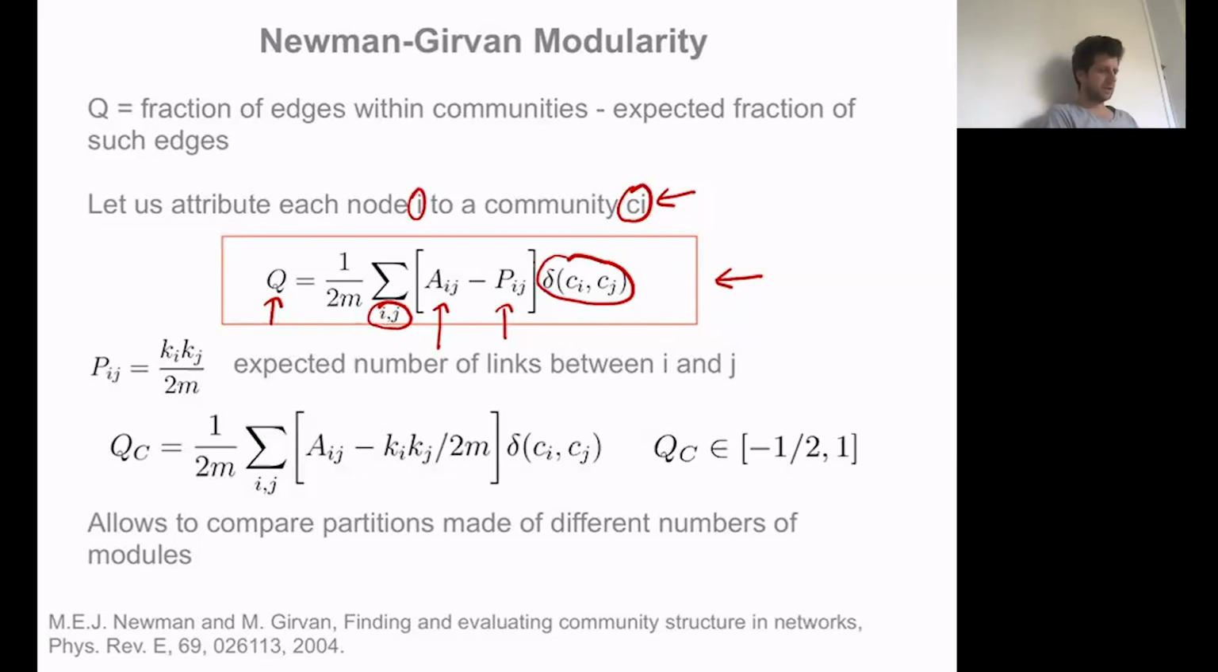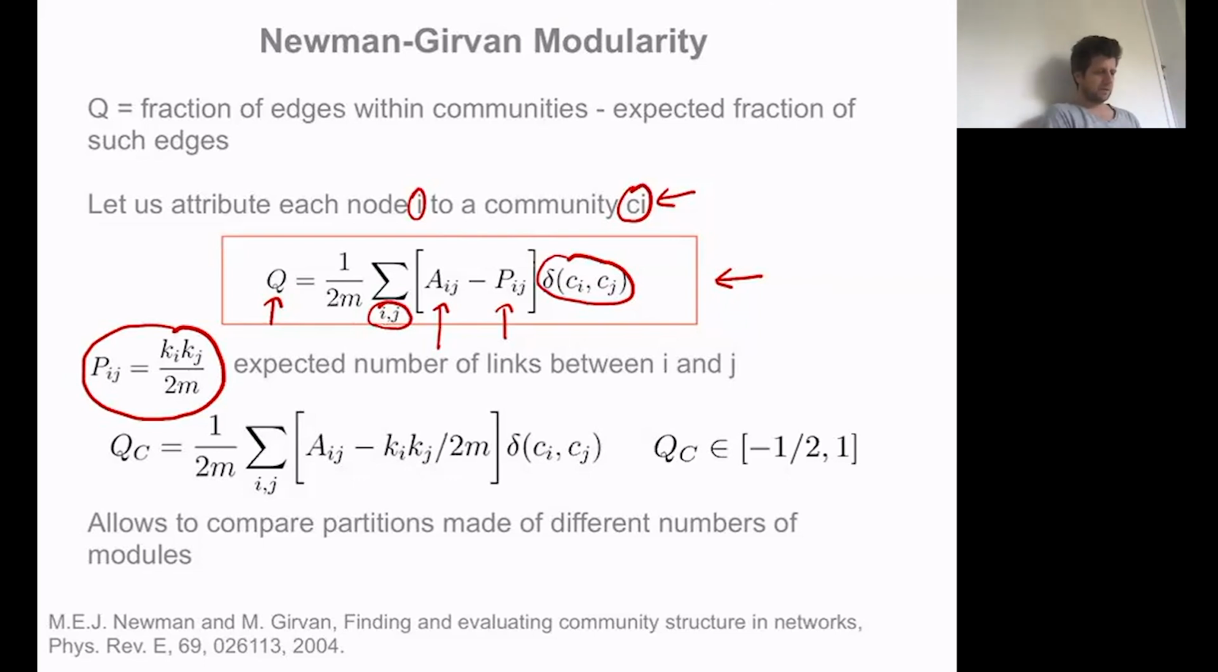Now, the standard choice for this null model, Pij, is to take Ki times Kj over 2m. And if you remember, that's exactly the expression that you obtain for the configuration model, which gives the expected number of links between a node i and a node j, if everything was random except for the fact that these nodes have specific degrees.